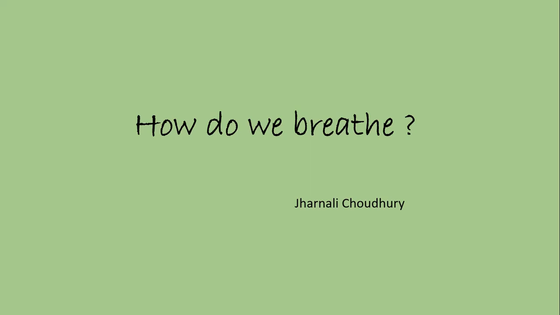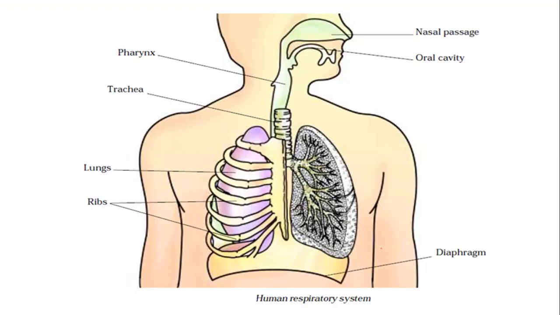How do we breathe? This is the respiratory system of a human being. Through the nostrils, the air enters into the nasal passage. This is the nasal passage. Then, through the pharynx, the air comes, and through the trachea, it ultimately reaches the lungs.